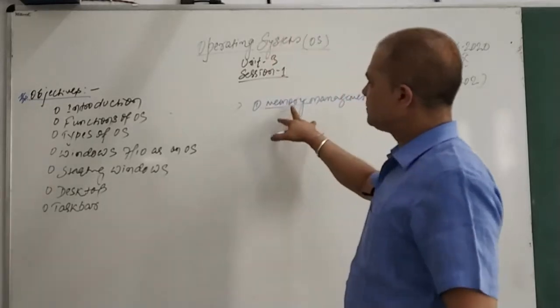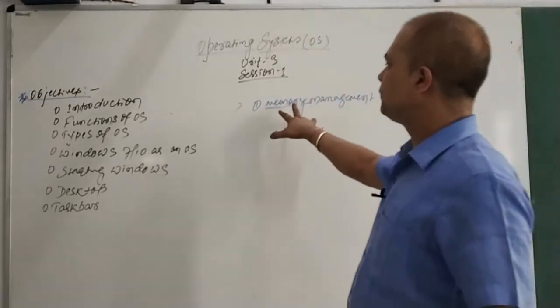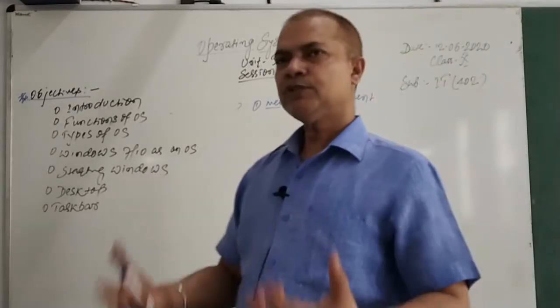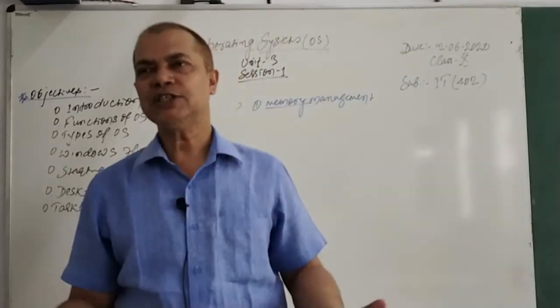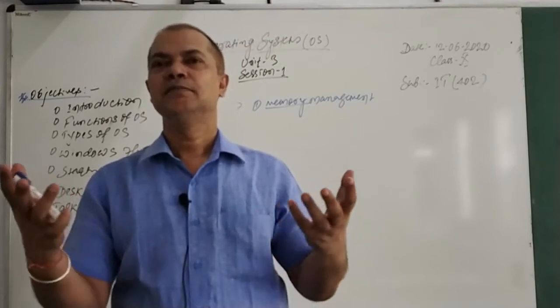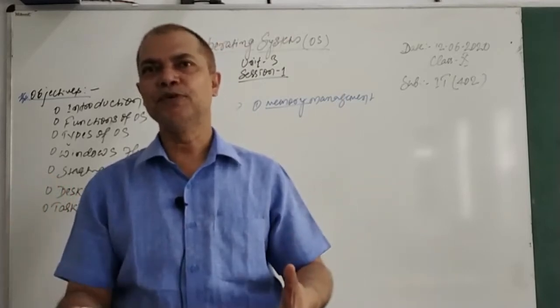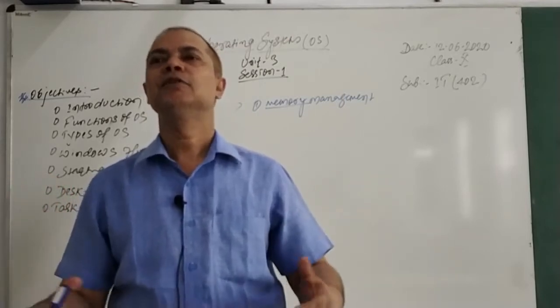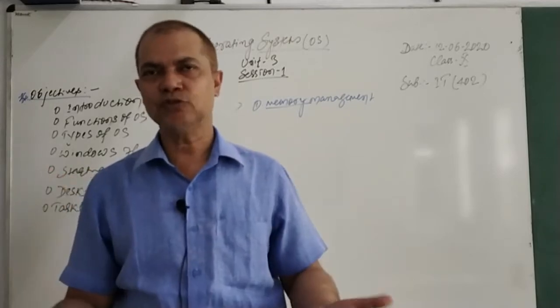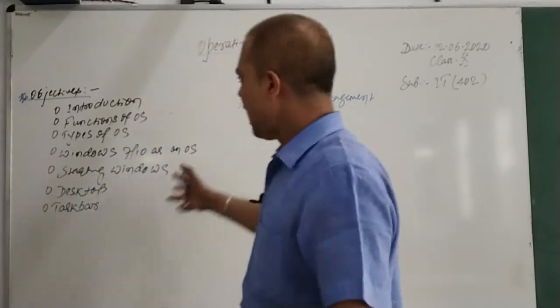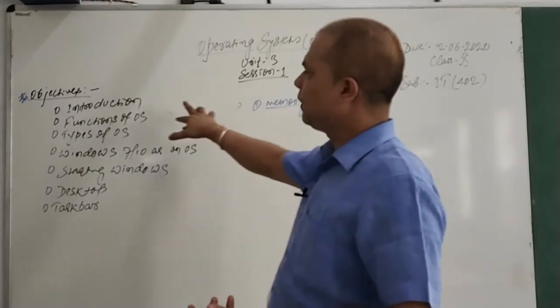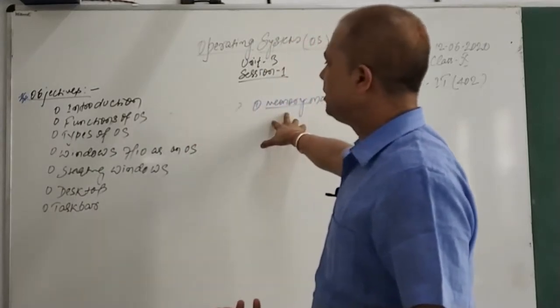Now memory management, you all know what memory is. It's a chunk of space in our computer which is required to perform any task. Once we launch any application, space is required in our computer to open it and to perform some task in that application, and that job is done by the OS. Without the memory, no application can be launched.